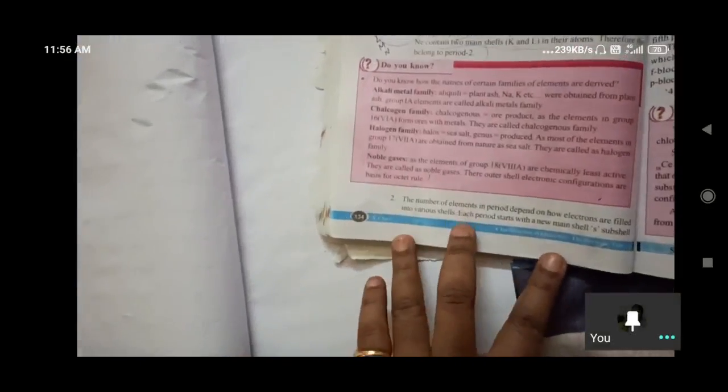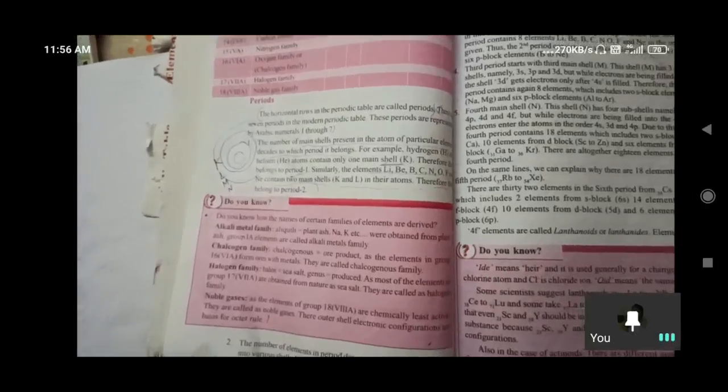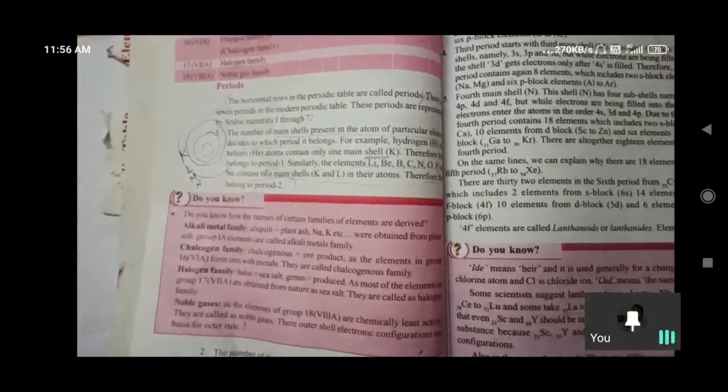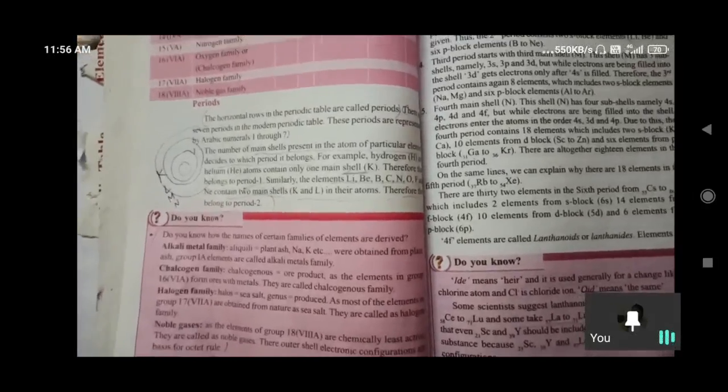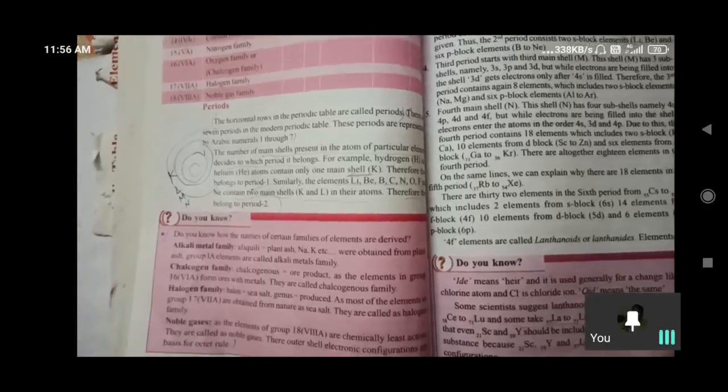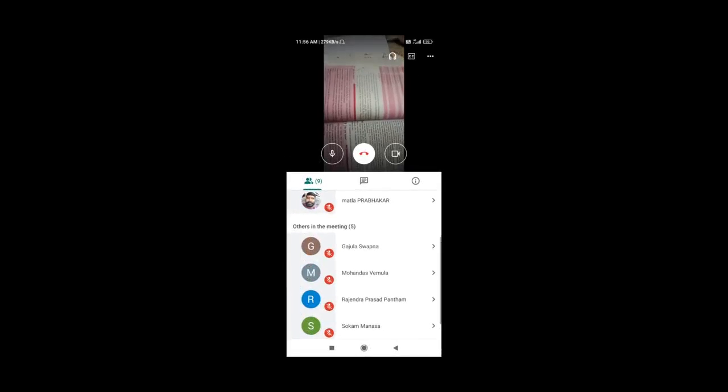Yes, up to here only, in the last class. And the next one, these we have to understand now. The number of elements in periods depends on how electrons are filled into various shells. Each period starts with a new main shell, that I told you now only: K shell, K, L, M, and in that manner we have discussed in the previous class.